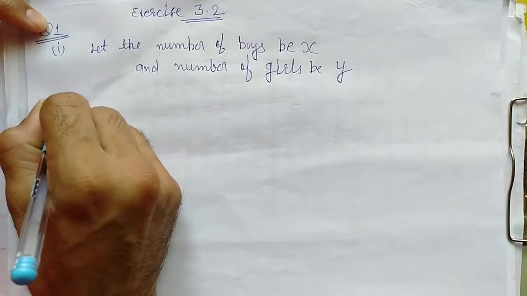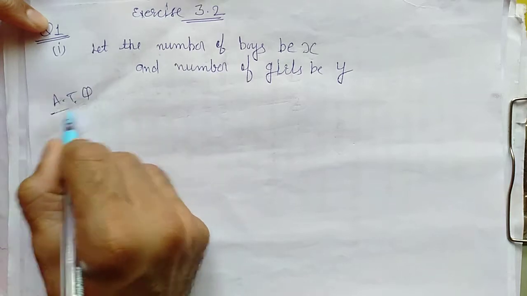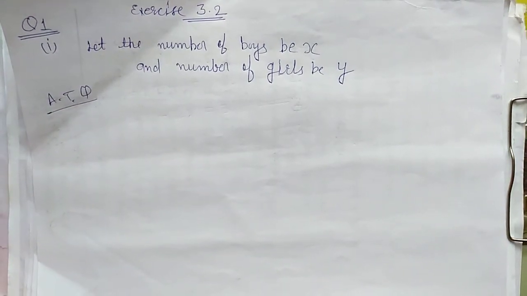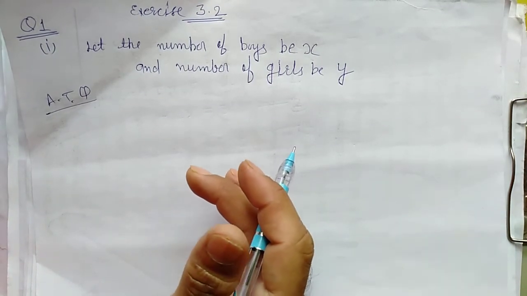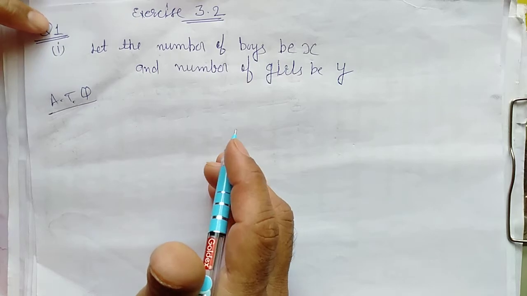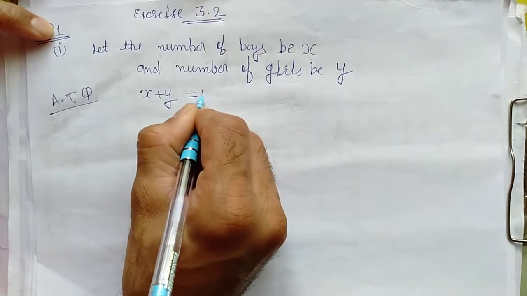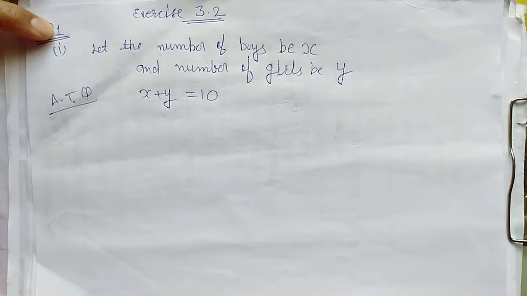So according to the question, the sum of boys and girls is given as 10, because 10 students are there. So can we write it like this, x plus y is equal to 10, right?